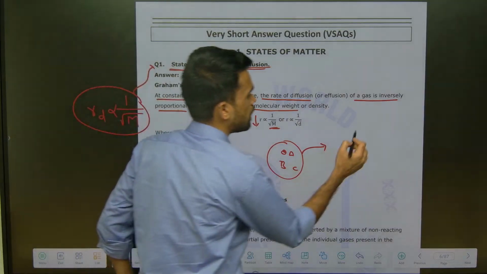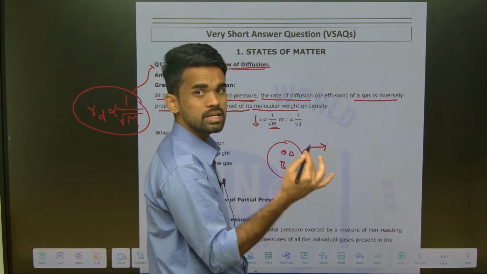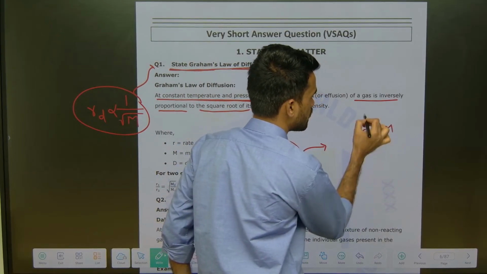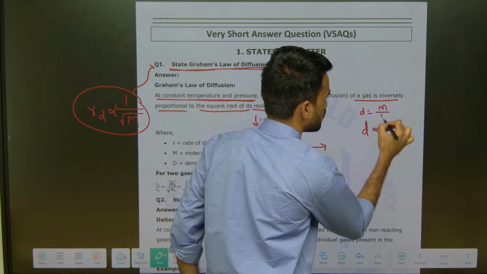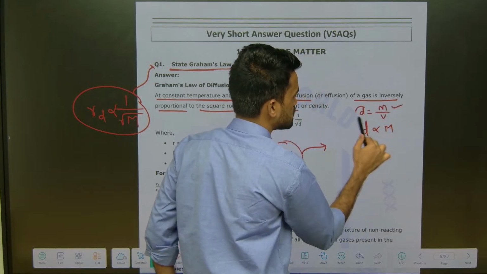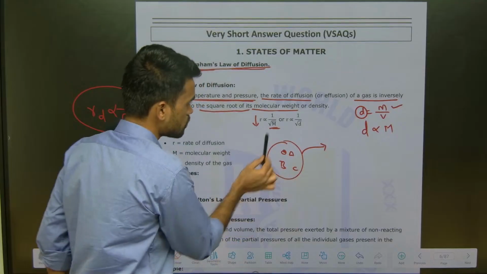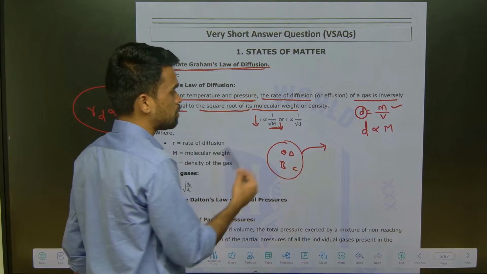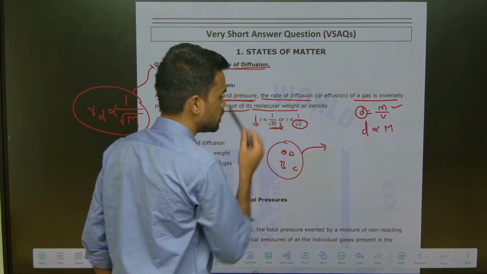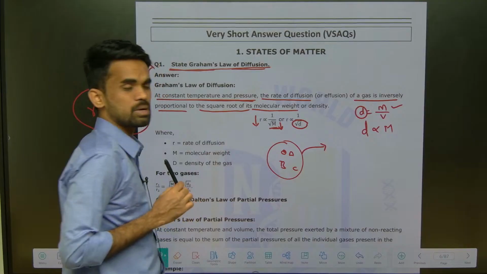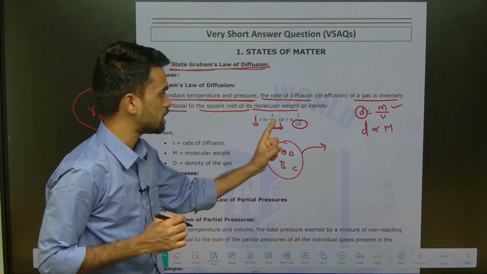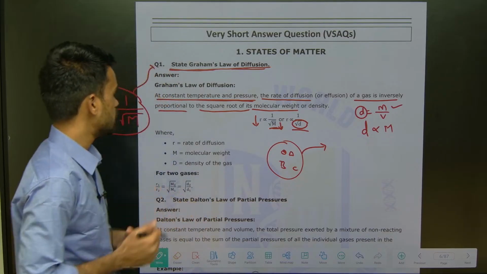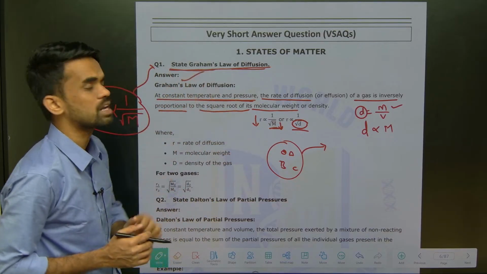It is inversely related: more molecular weight, less rate of diffusion. Now see how mass and density are related. They are directly proportional, since density equals mass by volume, so greater the mass, greater is the density. So rate of diffusion is inversely proportional to the square root of mass, or in place of mass we can write density: rate of diffusion is inversely proportional to the square root of density. These are the 2 relations to be remembered for Graham's law of diffusion.